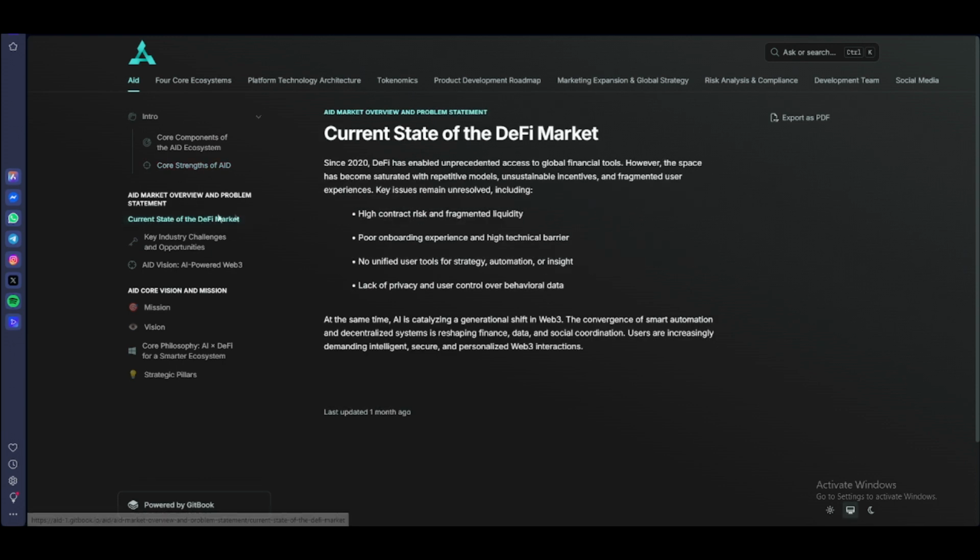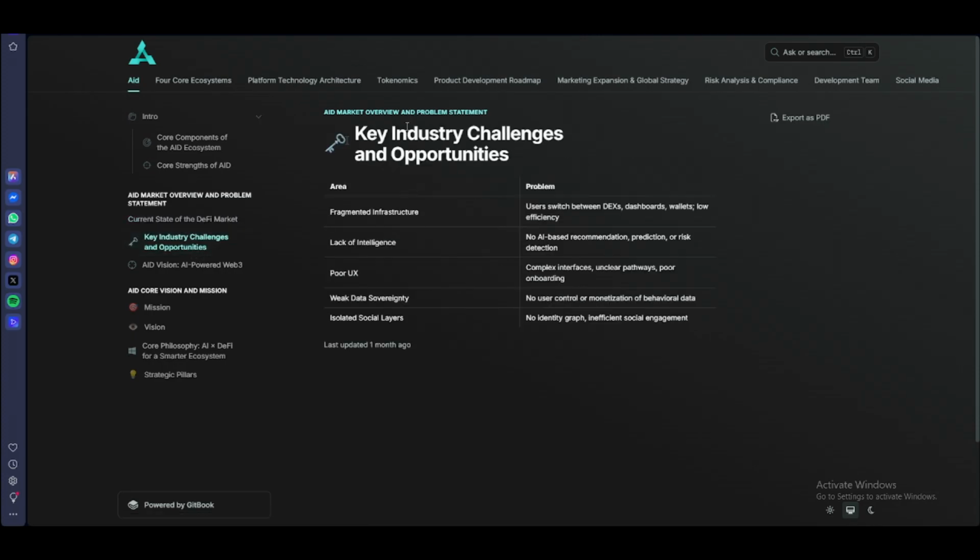And then we have here the overview and also the problem statement about some market. This is the first: high contract risk and fragmented liquidity, and then next the poor onboarding experience, and then next the no unified user portal and strategy automation, and then the last is the lack of privacy and user control. So guys, these are the key industry challenges and opportunities.